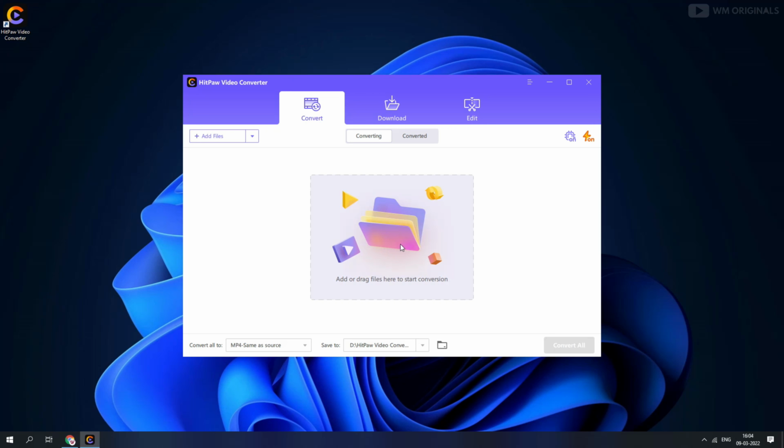We can just drag and drop a file to get started with video conversion, or can also add multiple files by clicking on this. From here we can enable or disable hardware acceleration or lossless conversion. Video files after conversion will be listed here, and from here we can change the directory where we want to save files after conversion. Let's select desktop. See, a new folder is created on desktop. It will have our converted video files.